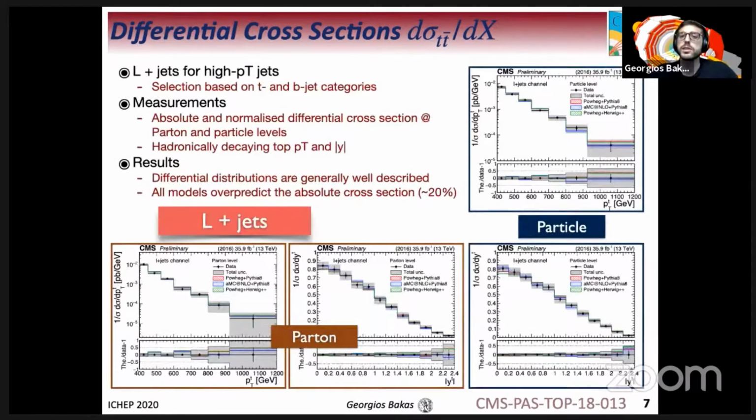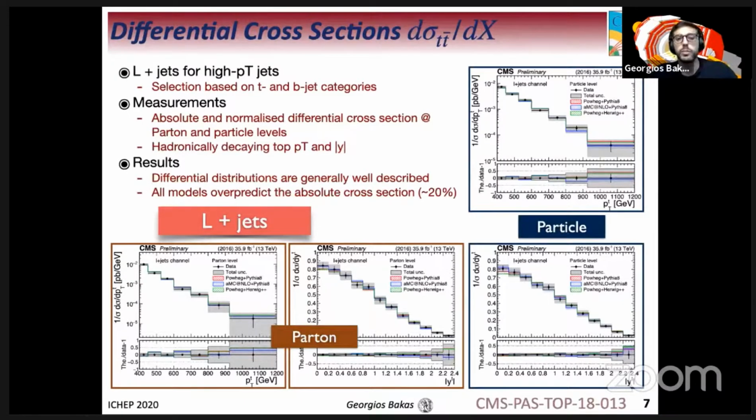The same analysis probes the lepton plus jets channel for high-pT jets, in which one W boson decays into a lepton and a neutrino, and the other decays hadronically into two quarks. The selection here is based on top quark and b quark jet categories to distinguish signal from background.